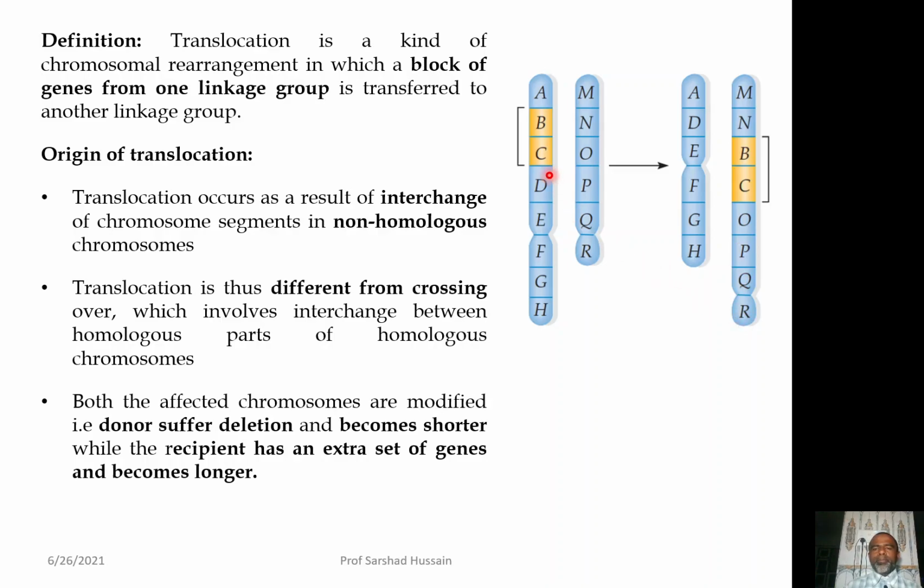Now, if you look at it, this chromosome was earlier having large size, it has become shorter now as the block of the gene has been deleted from it, and this chromosome was otherwise shorter than this chromosome, but it has become longer now because the deleted part of this chromosome is inserted into this chromosome. So, you can say that this is basically the interchange of the part between the non-homologous chromosome.